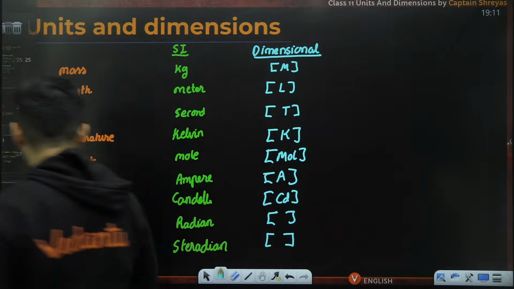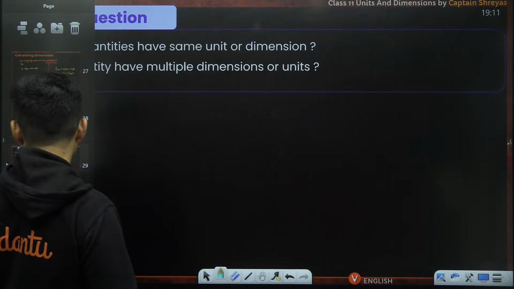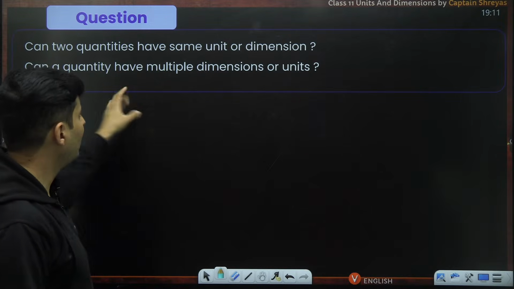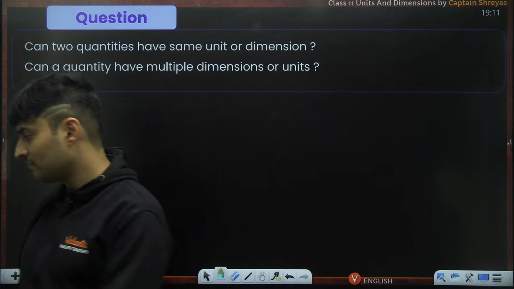All right, so here are some questions. Can two quantities have the same unit or dimension? Can a quantity have multiple dimensions or units?